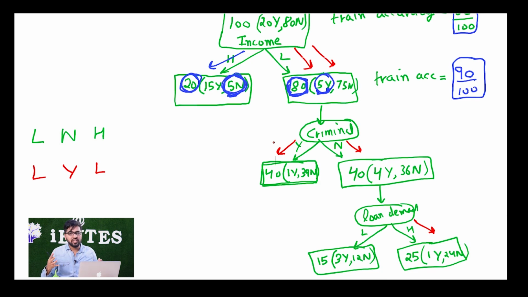So this is how we can use decision trees for our machine learning problems, okay? So I hope this is clear. In the next session, we will look at how we choose the features to split on. You can see that first I split on income, then I split on criminal, then I split on loan demand. I could also have done the first split on criminal, or the first split on loan demand, and vice versa. There could have been lots of permutations. So which one exactly we have to choose and how we have to choose, we are going to discuss in the next session. Okay, so thank you.